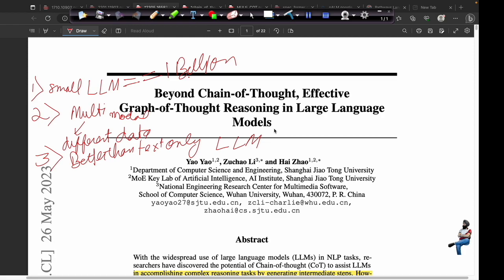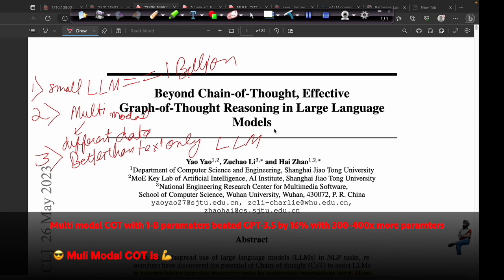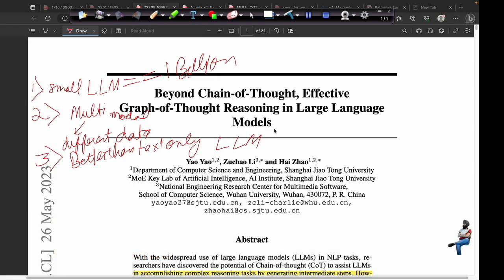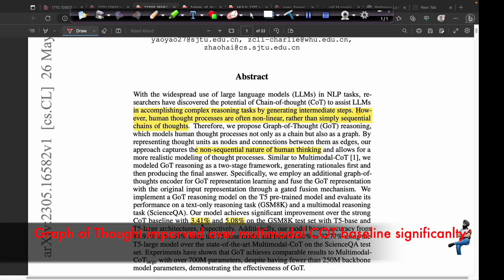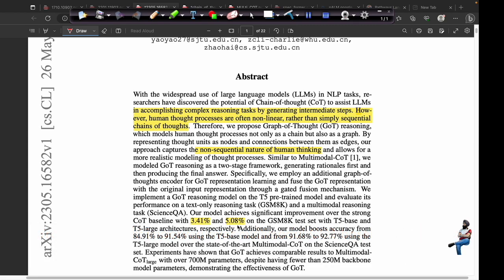The graph of thought paper was a successor to the earlier multimodal chain of thought paper, which used multimodal features, image features and text features, and with 1 billion parameters it was able to beat GPT 3.5 by 16%. All that was possible because the data was multimodal. A similar kind of idea was also used in this graph of thought paper, and it improved on the earlier chain of thought baseline by 3.41 and 5.08% on particular benchmarks.